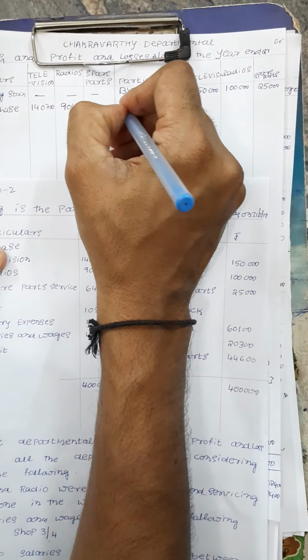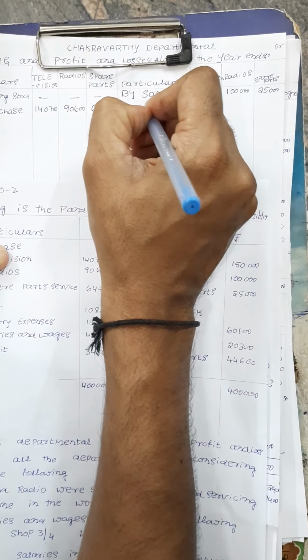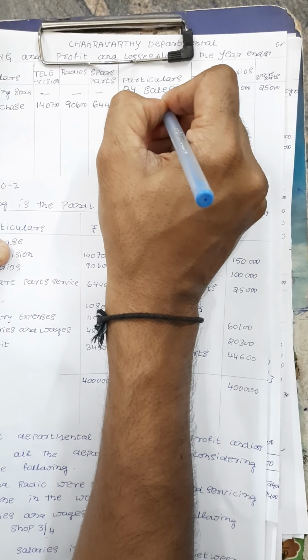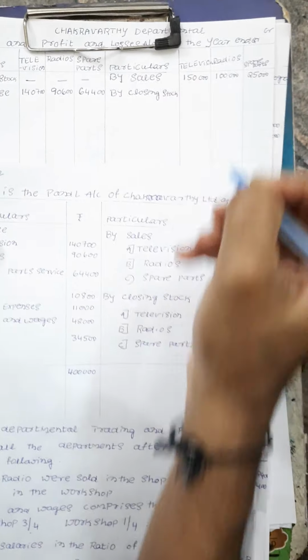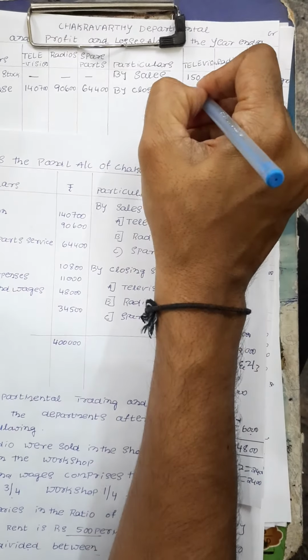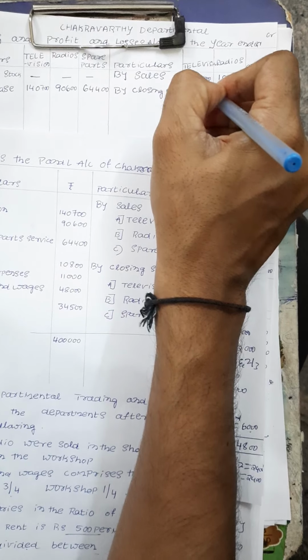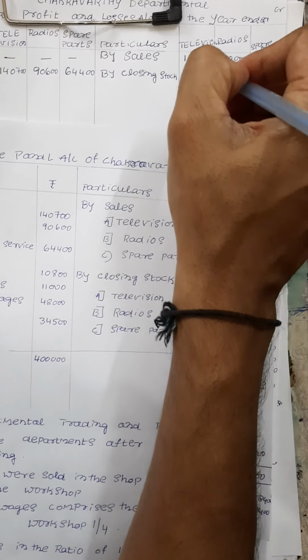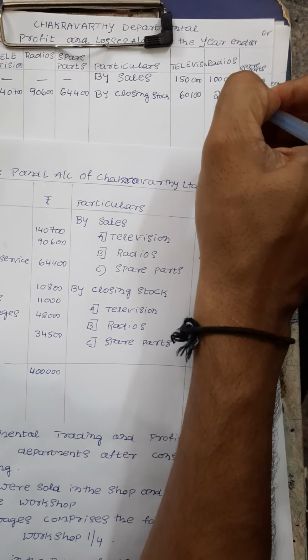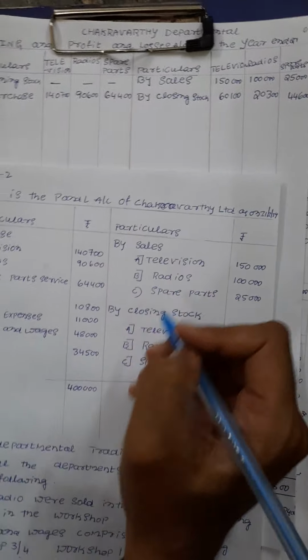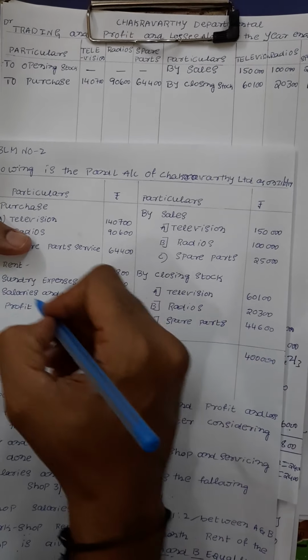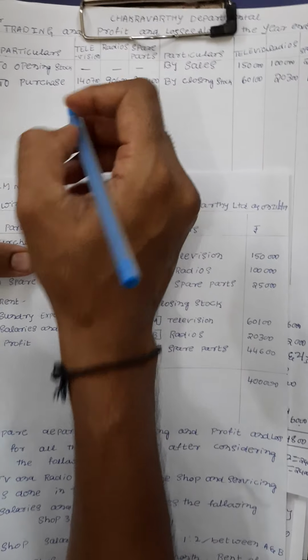After sales, by closing stock. What is the closing stock? I think they are given in the problem. Television 60,100. Then 20,300, then 44,600. So is anything left out? No. Apart from that, all are indirect expenses.